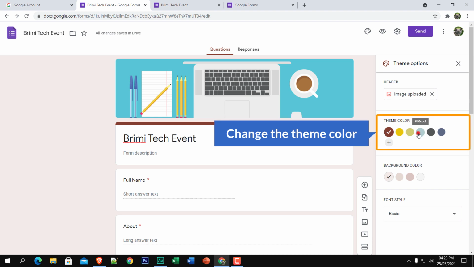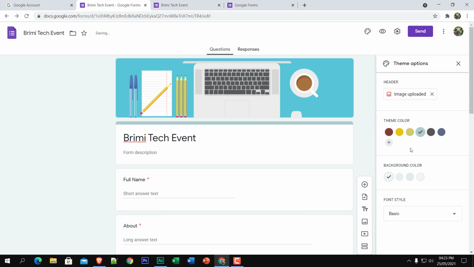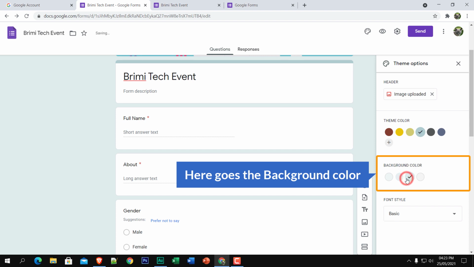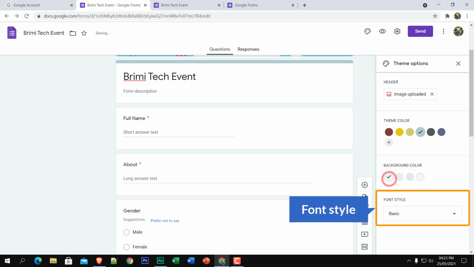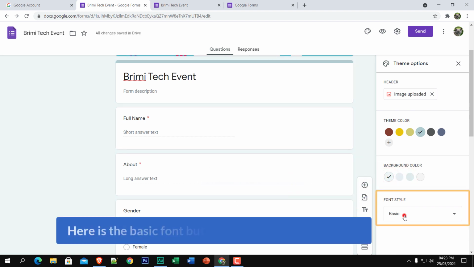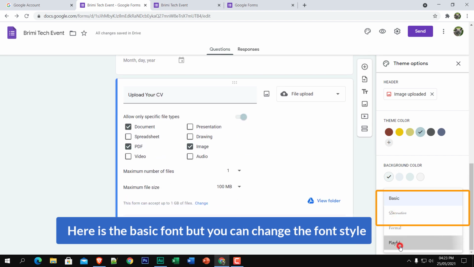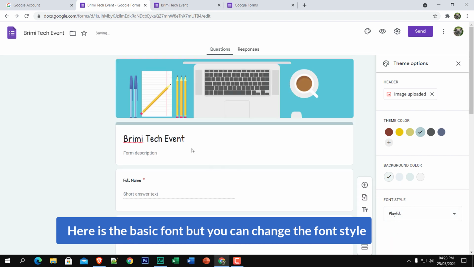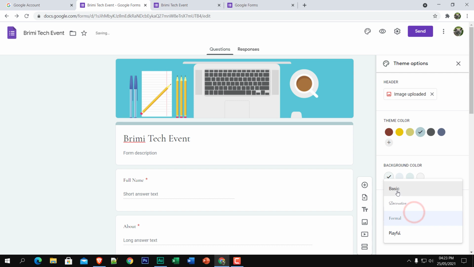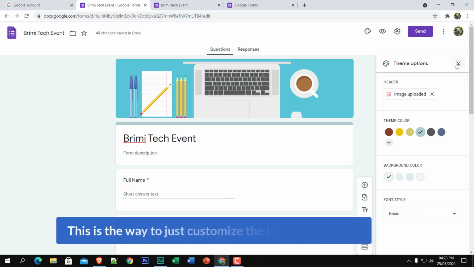Now you can change the color theme, and here goes the background color and font style. Here is the basic font, but you can change the font style. Select basic, and that's all. This is the way to customize the look of the form.